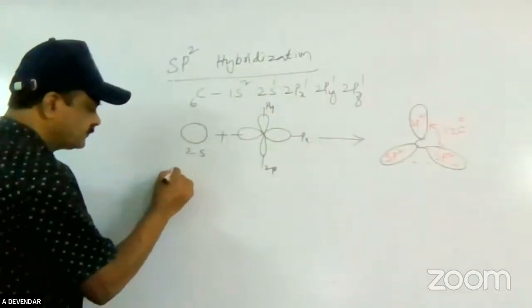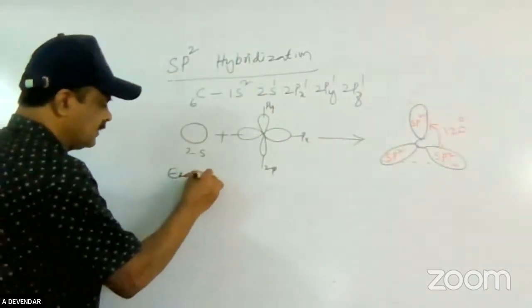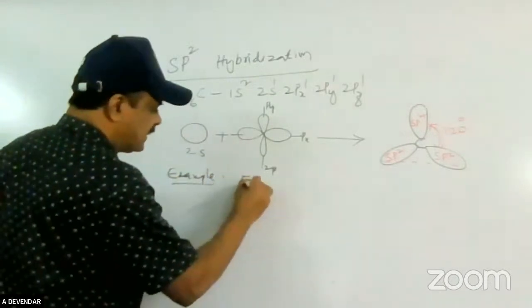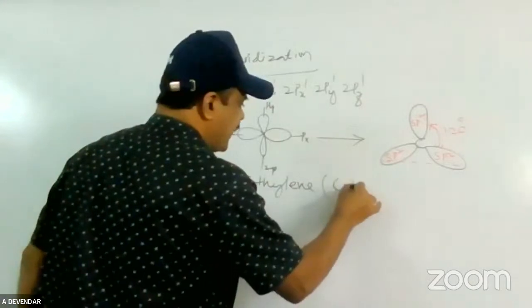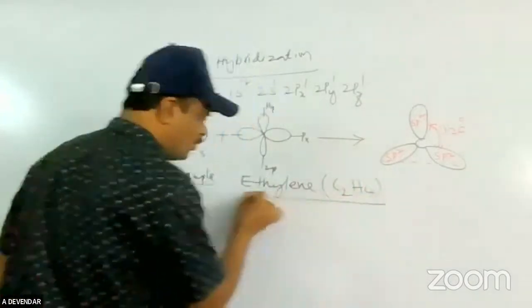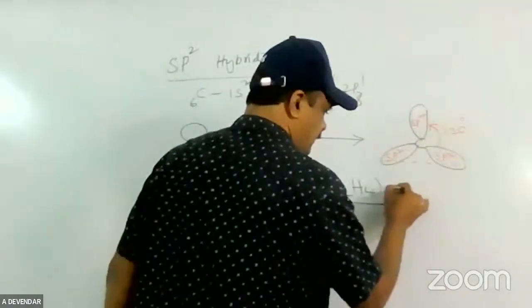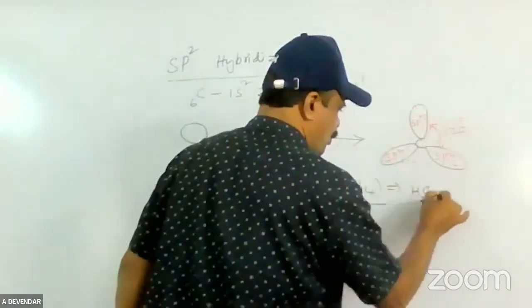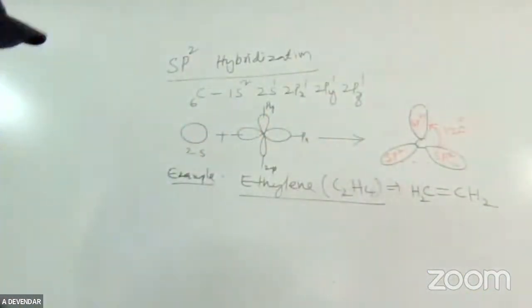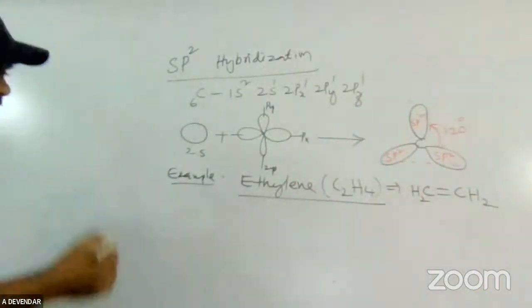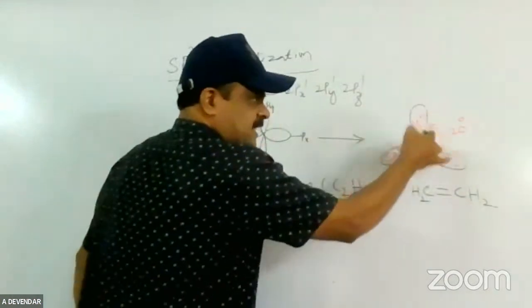The example is the ethylene molecule. Ethylene means C2H4, and the structure is written as CH2 double bond CH2. Each carbon has three sp2 orbitals.